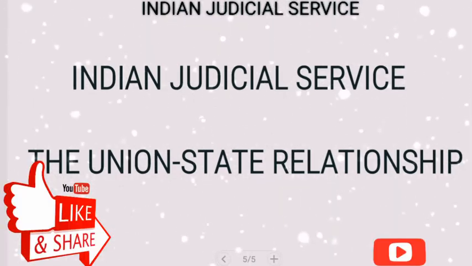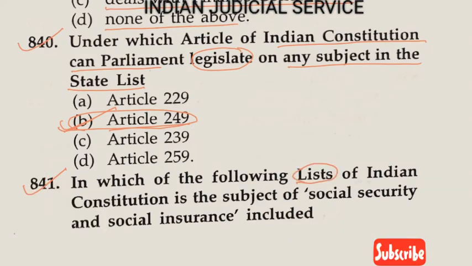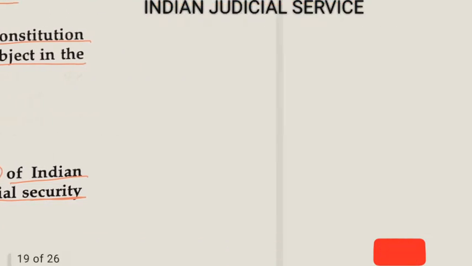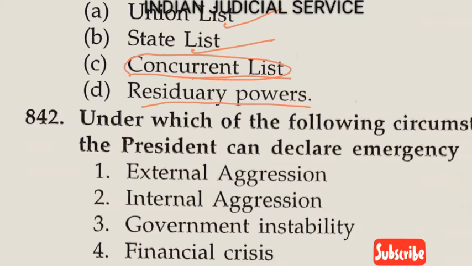Let's get started. Now question number 841. In which of the following lists of the Indian Constitution is the subject of social security and social insurance included? Option A, union list. Option B, state list. Option C, concurrent list. And option D, residuary power. So the concurrent list contains social security and social insurance. This subject is provided in entry number 23 of the concurrent list. So the answer is option C.